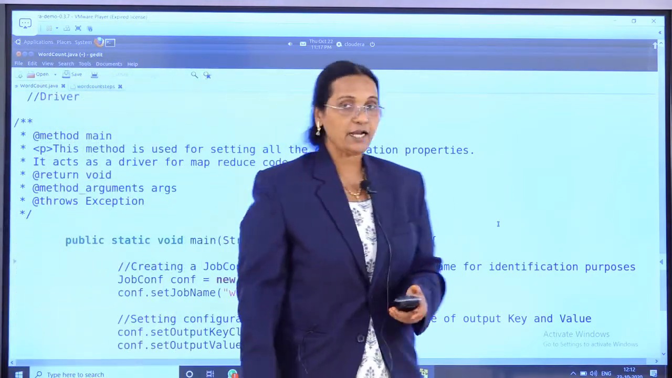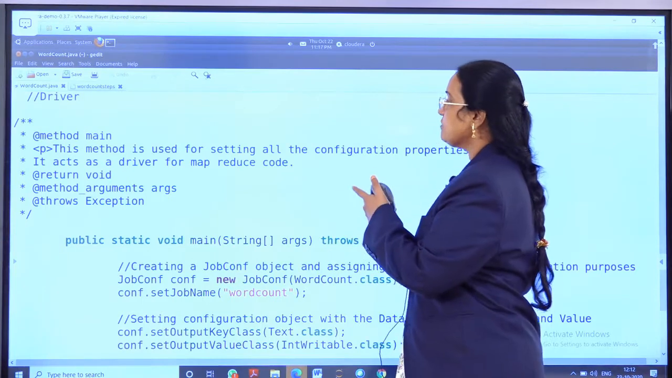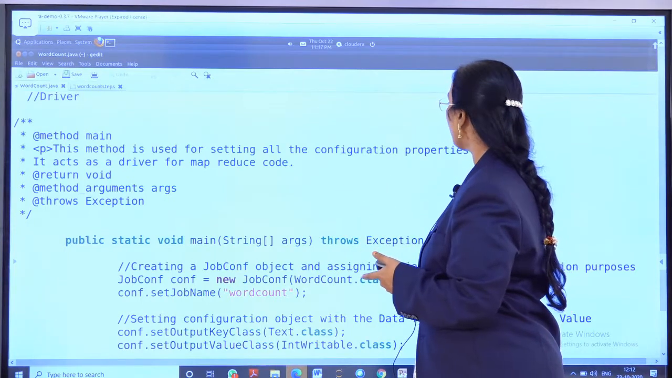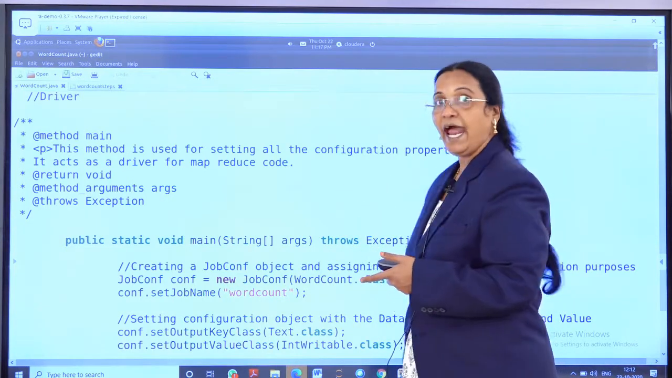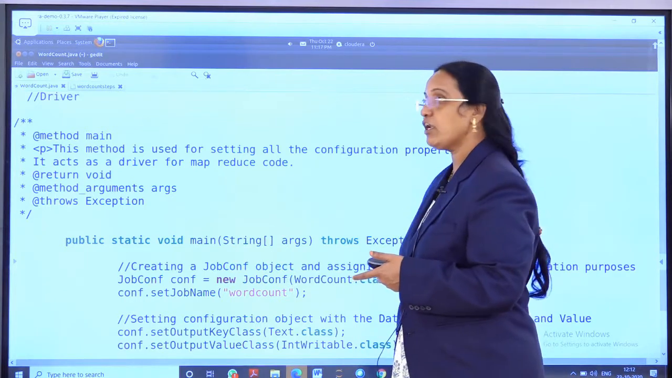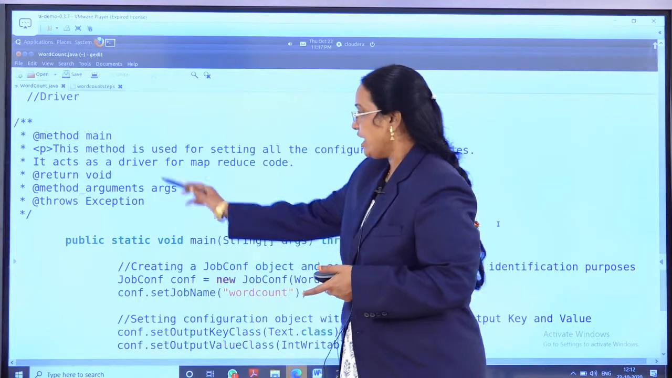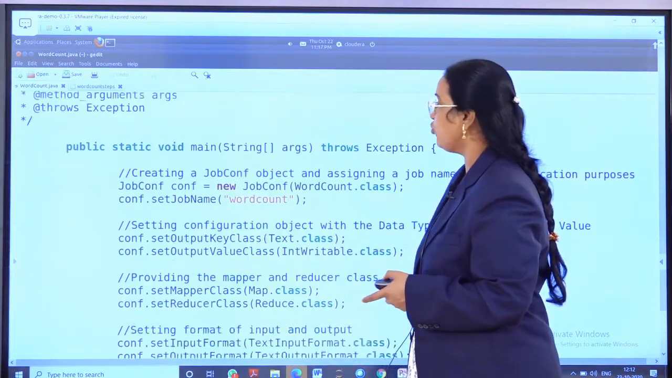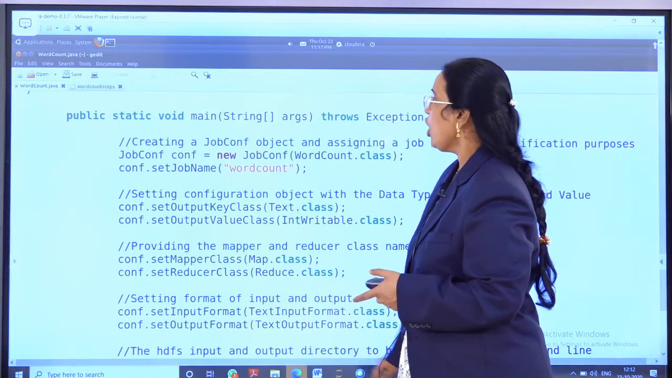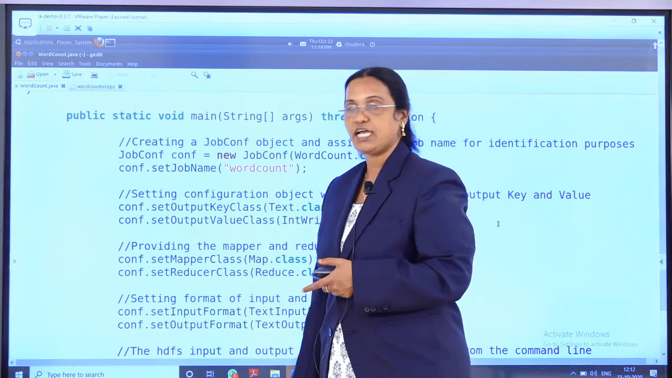So let us see here. This method is used for setting all the configuration properties, and it will be acting as a driver to the MapReduce coding, and it is going to handle the exceptions too. Let us see the driver code here. From here onwards, the driver code starts.